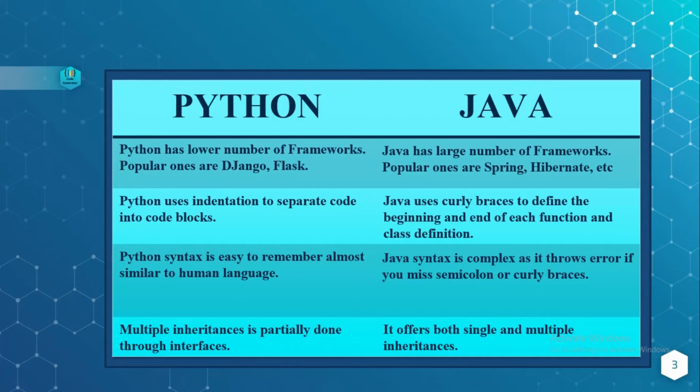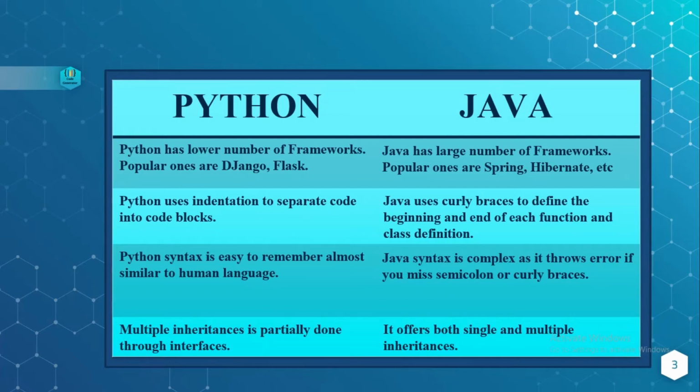You all have executed code, I guess so. Python syntax is easy to remember and it's almost similar to human language. So human beings can easily understand Python code. Whereas Java syntax is complex and it throws an error if you miss a semicolon or curly braces.